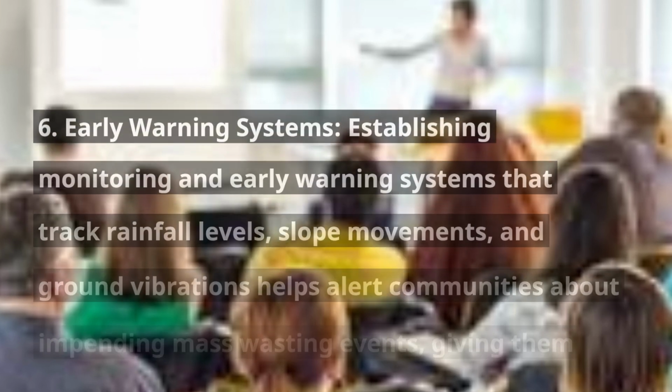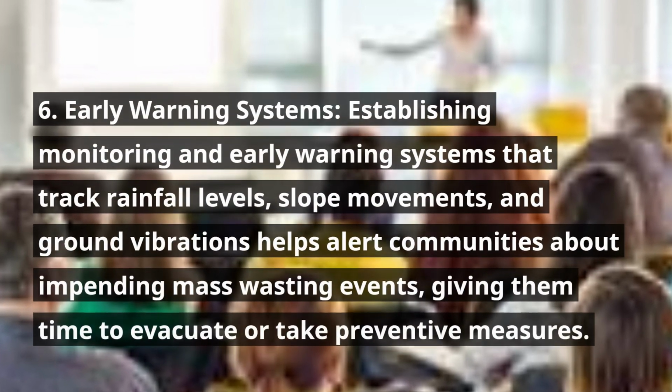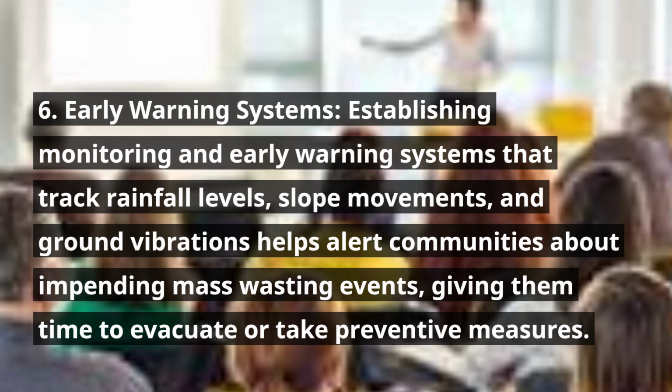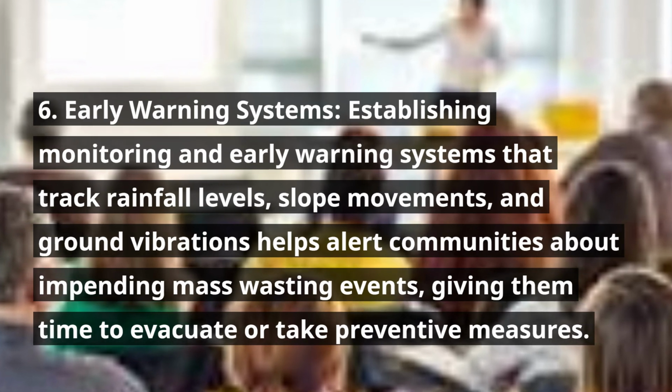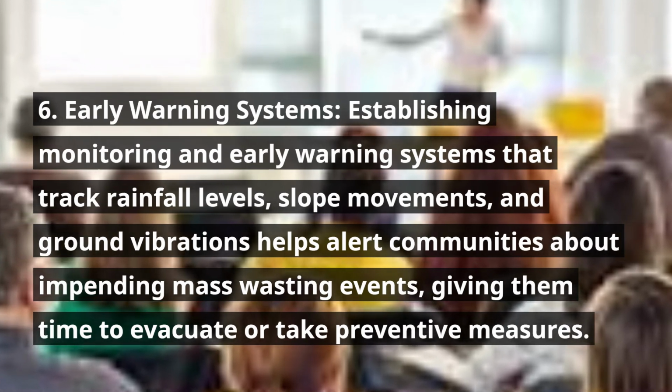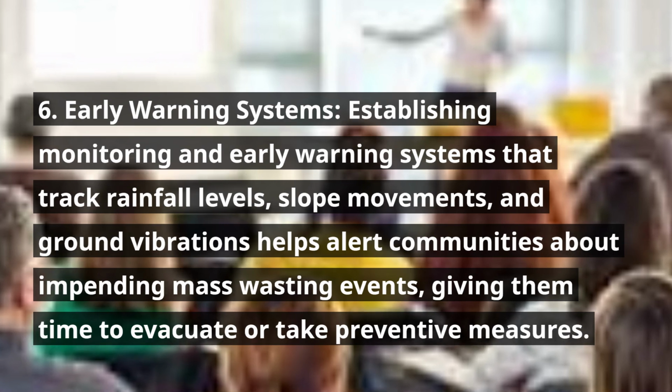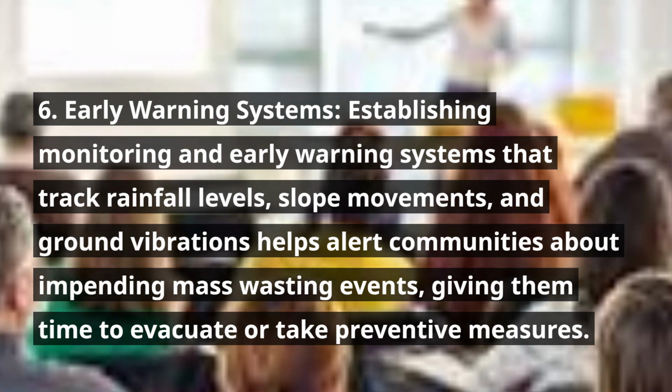6. Early warning systems. Establishing monitoring and early warning systems that track rainfall levels, slope movements, and ground vibrations helps alert communities about impending mass wasting events, giving them time to evacuate or take preventive measures.